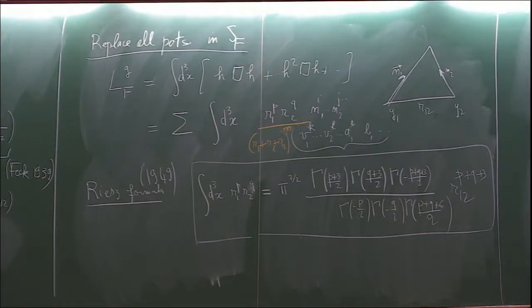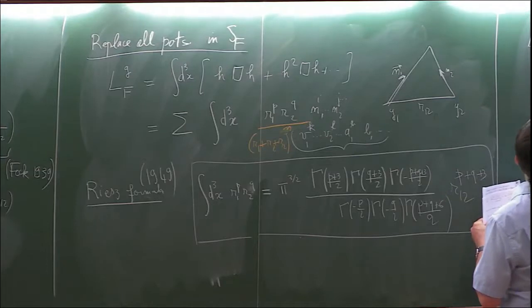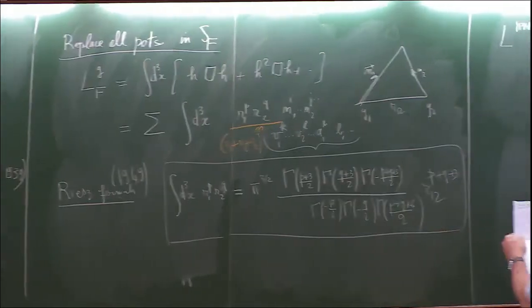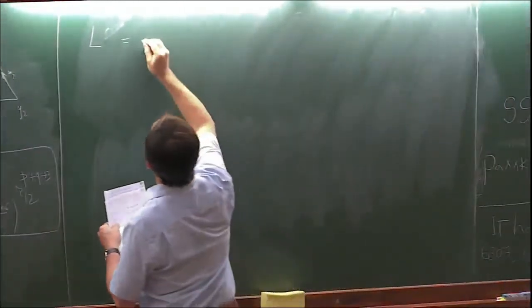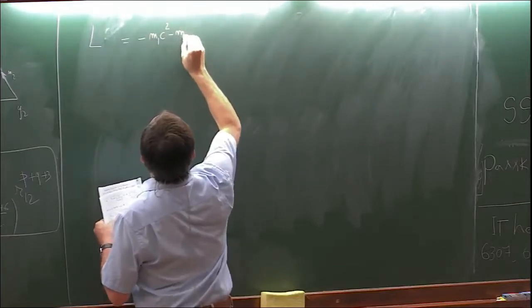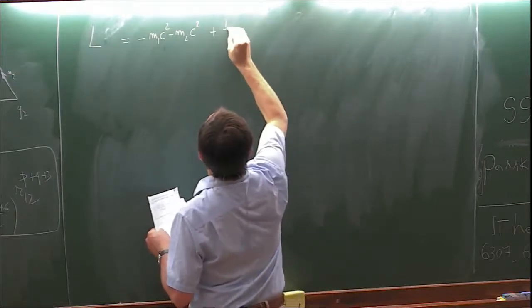So finally, you obtain the Lagrangian, and I will write the Lagrangian at 1PN order, or I will discuss it actually in more general terms. So you will have the mass terms. There will be the Newtonian Lagrangian.